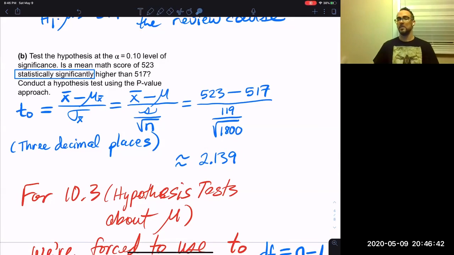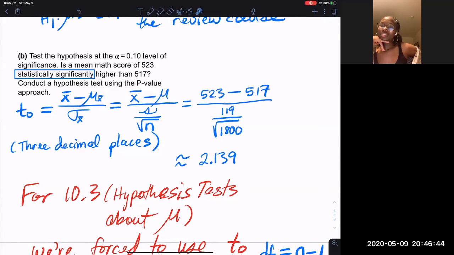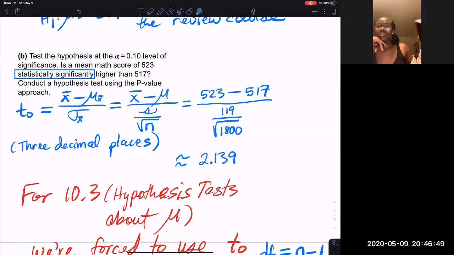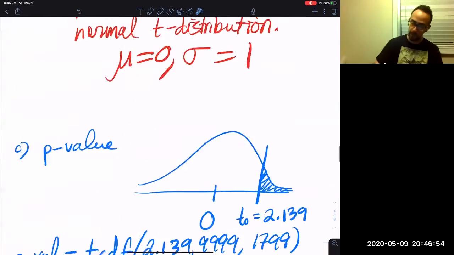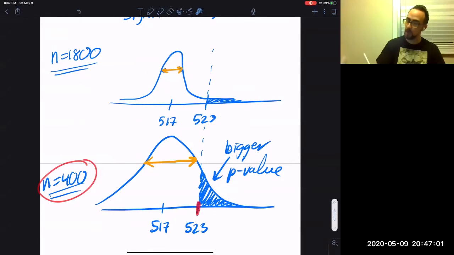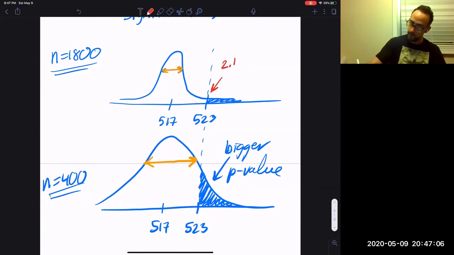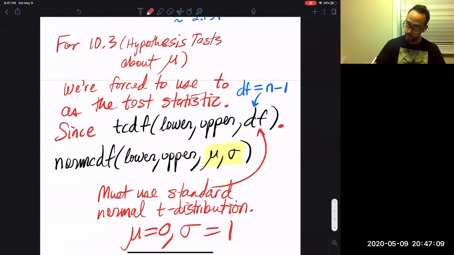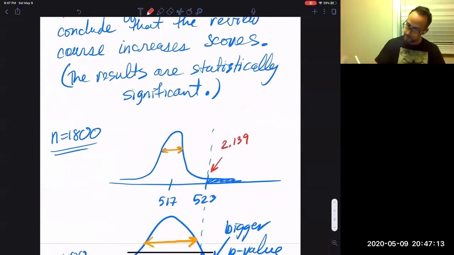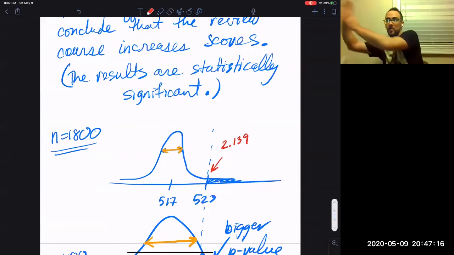So if you redo this and change n to 400, will this number get smaller or bigger? I think it'll get bigger. No, because look, when n is smaller, this value is smaller. See, this thing is like 2.139 standard errors away. It's farther away.